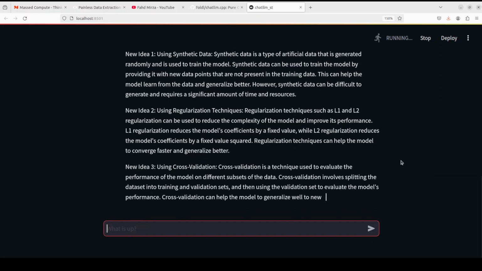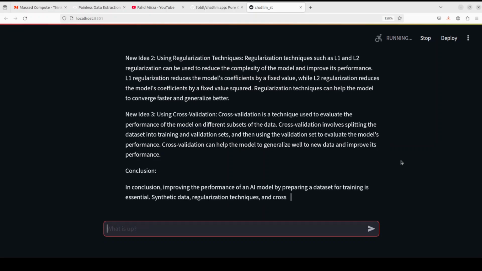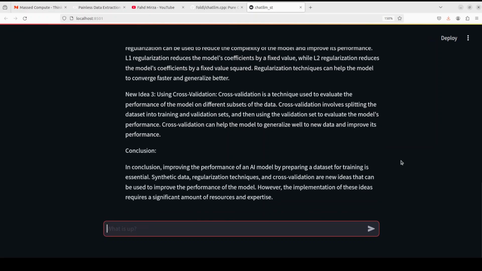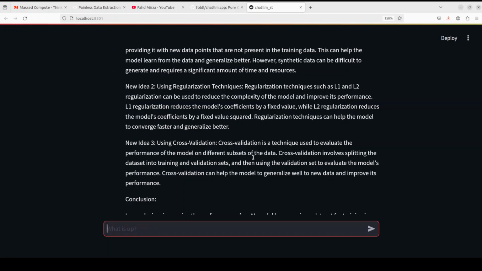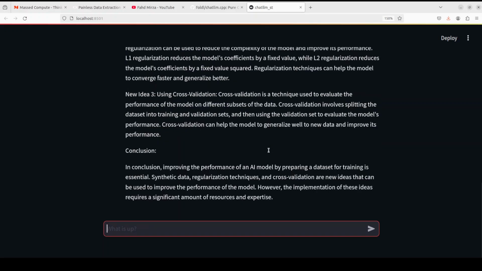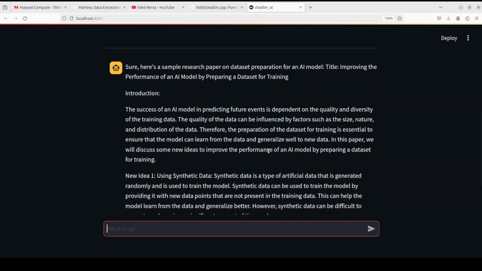There you go. And you also get a graphical user interface with it. And if you read through it, for example, let me read this conclusion, that in conclusion, improving the performance of an AI model by preparing a dataset is essential. So if you really go through it, it is not gibberish. It is a properly well thought out answer by a model. For example, for the research paper, it has given me the new idea, synthetic data, and all the cross validation and the conclusion. So not bad at all.